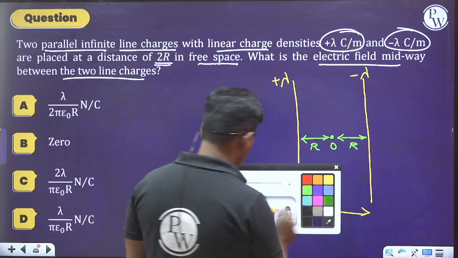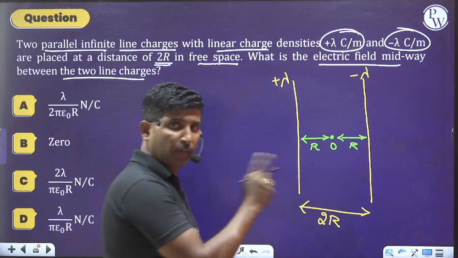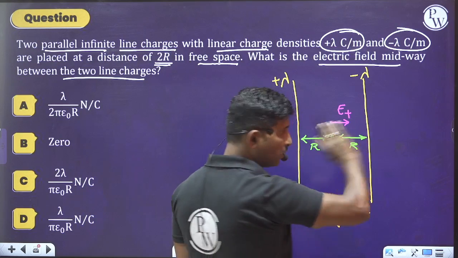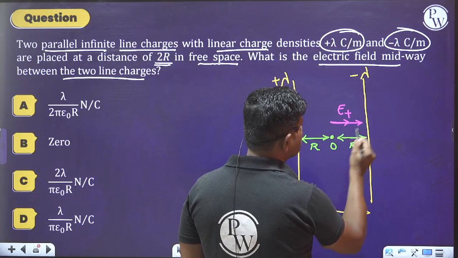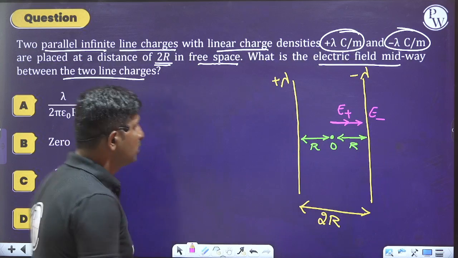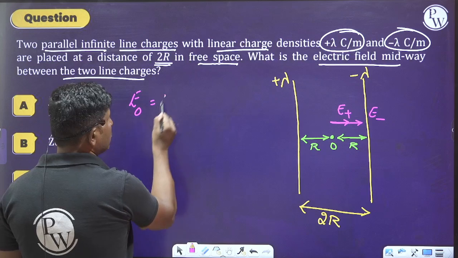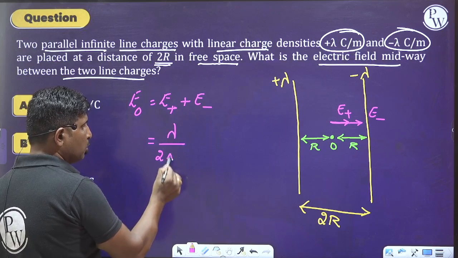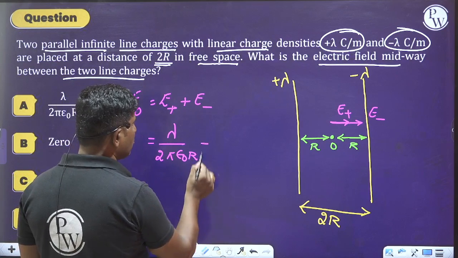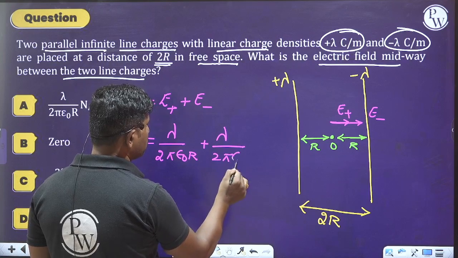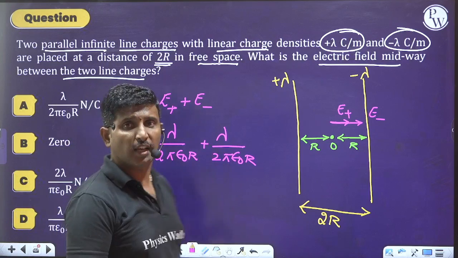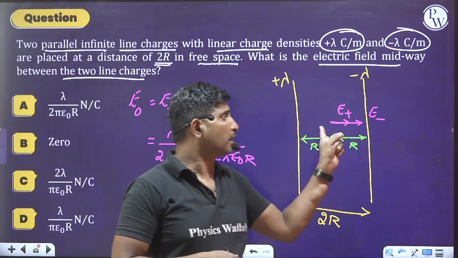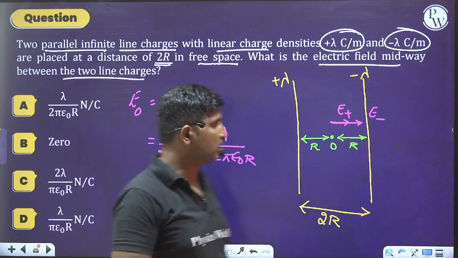So whenever we consider this point midway between the two line charges, due to this positive line charge the field will be acting towards the right side, and due to this negative line charge also, the field will be acting towards the right side. Therefore, the net field at the point O is equal to E due to plus plus E due to minus. So lambda divided by 2 pi epsilon naught into r, plus lambda divided by 2 pi epsilon naught into r. Don't take the negative sign here. Why should you not take the negative sign? Because the negative sign only gives us the direction of the electric field.